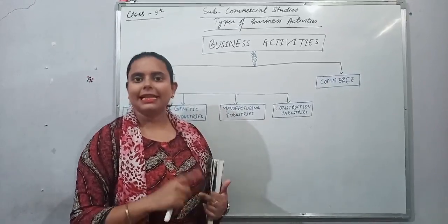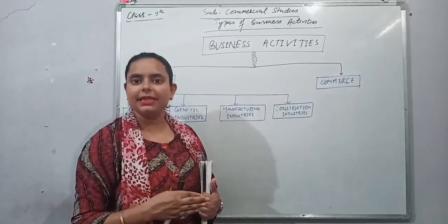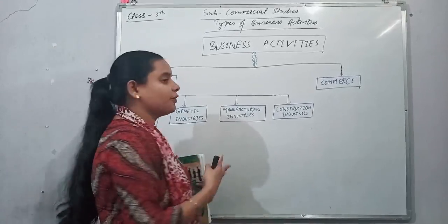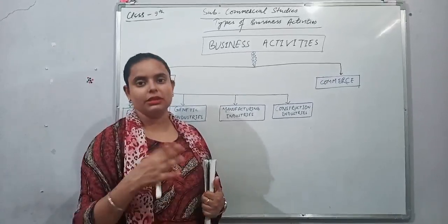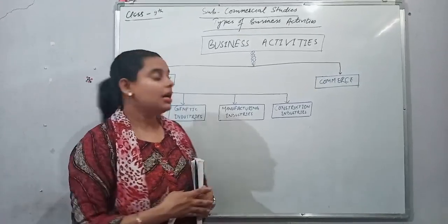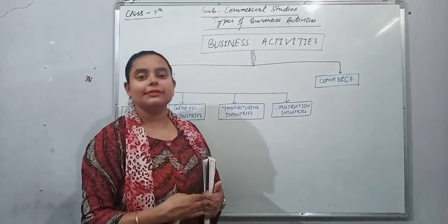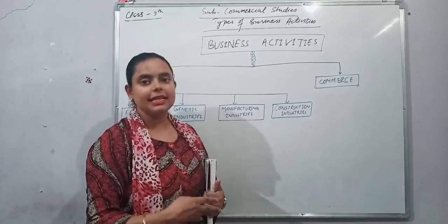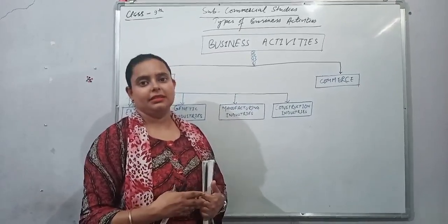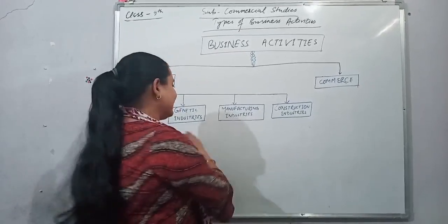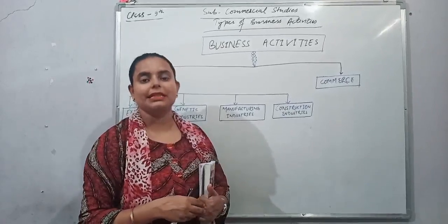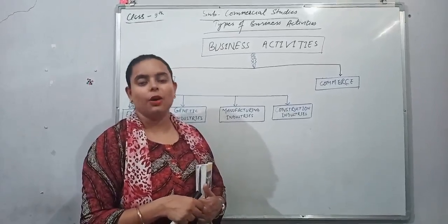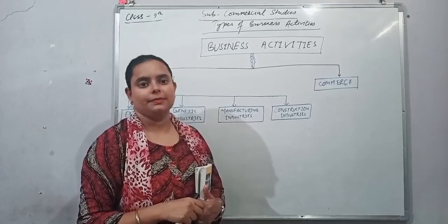Primary means the things which we get from natural resources, from nature. Secondary, to convert the raw material into finished goods. And third is tertiary, that is service sector, the service which we provide to these industries. That will be considered as service sector or tertiary sector.